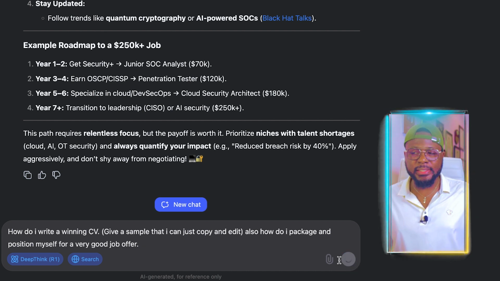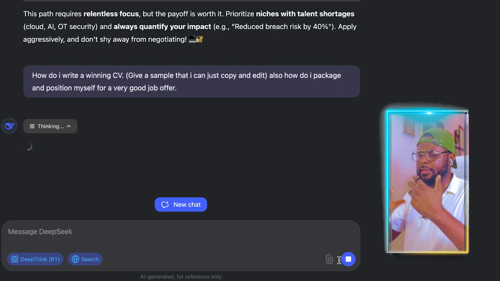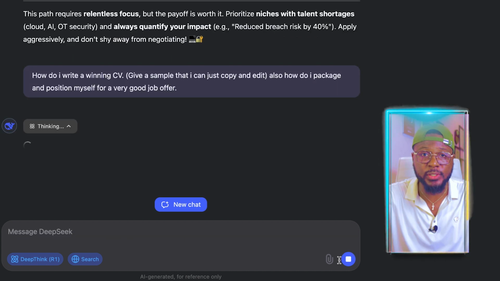I'm going to send it and let it give us all the information, because we want to juice this. We don't just want to learn the skill, we want to make money using the skill, and that is why we need all the details required, so that we know what we're up against and the step we are supposed to take at every point in time.